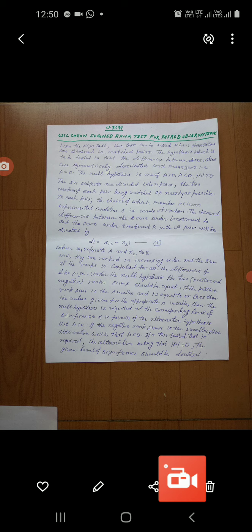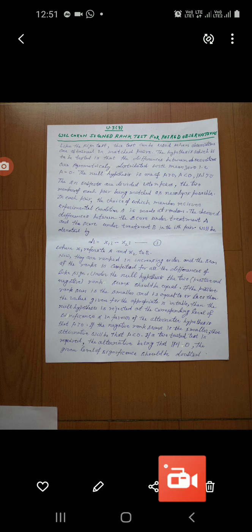Now we first find the differences, and they are ranked in increasing order, and the sum of the ranks is computed for all the differences of like sign. Note this point. Under the null hypothesis, the two rank sums, that is positive and negative ranks sums, should be equal.